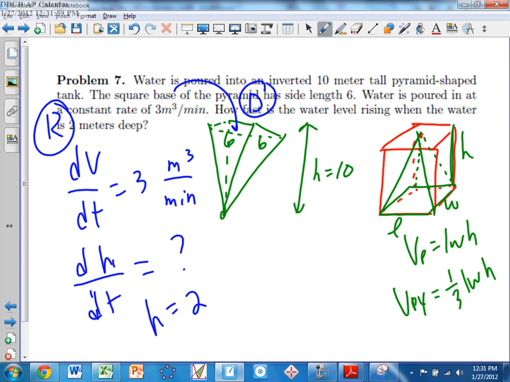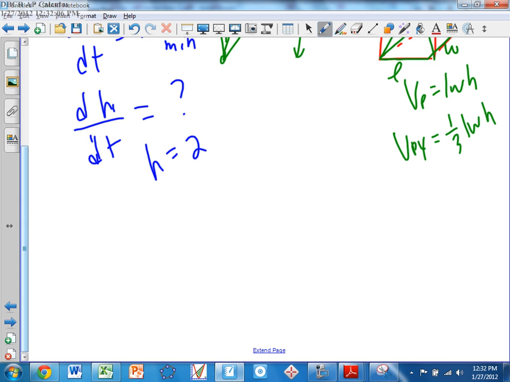I want to see and think to myself, how can I figure this out? If I start with my formula, I'm going to notice I'm going to have a lot of variables. That's going to be the issue. So let's go ahead and take a look.